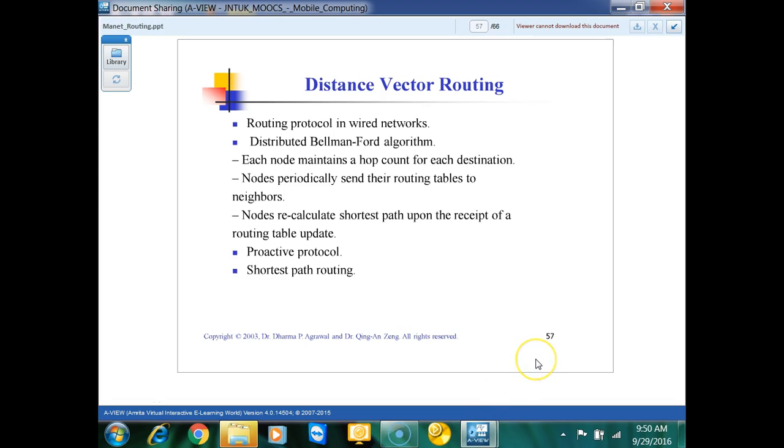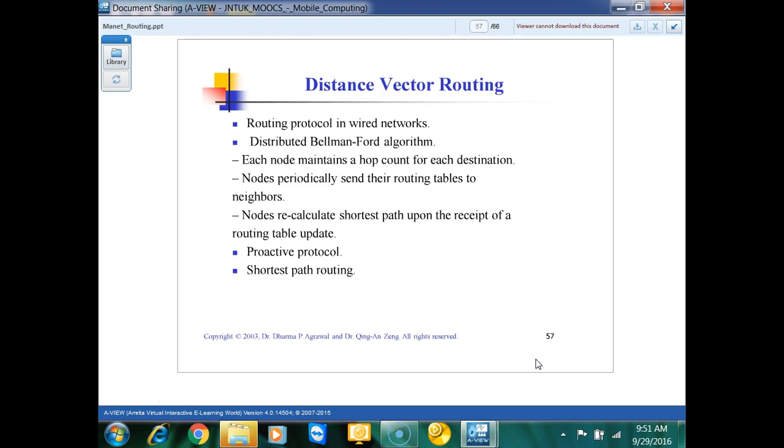And here, the Bellman-Ford algorithm says that each node is going to maintain a hop count for each destination. For each and every destination, each node maintains a hop value, and nodes periodically send their routing tables to neighbors.